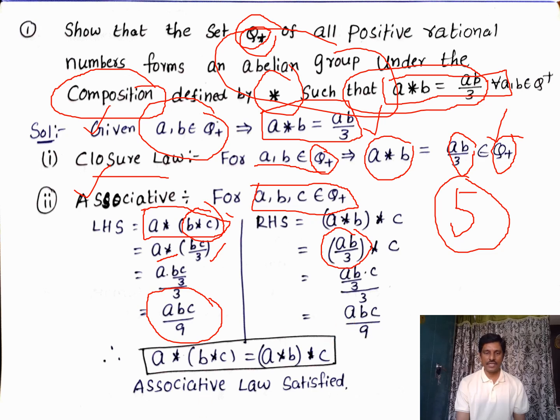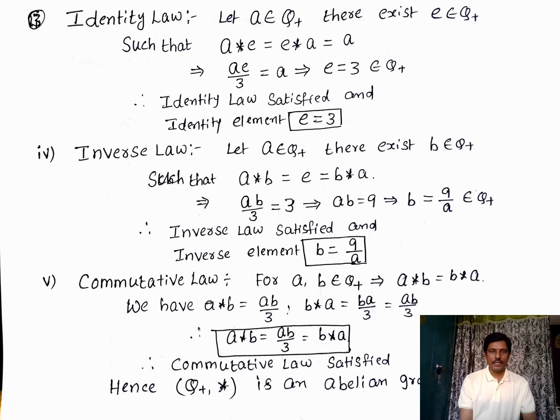So LHS and RHS both are equal. LHS is equal to RHS because LHS is nothing but ABC by 9, RHS is also ABC by 9. Therefore A star B star C is equal to A star B star C. That means associative property satisfied. Clear? Now moving to the next property we need to prove, that is identity property.